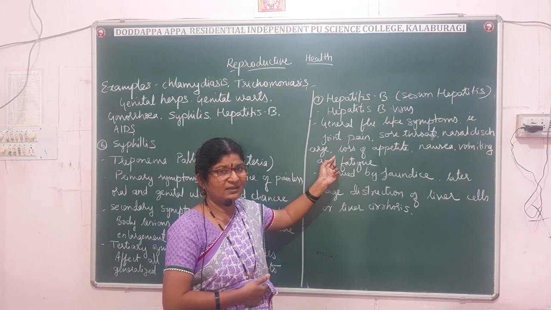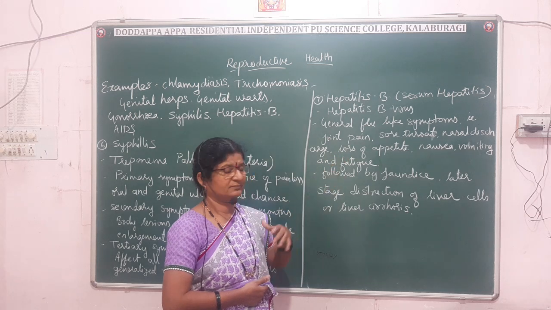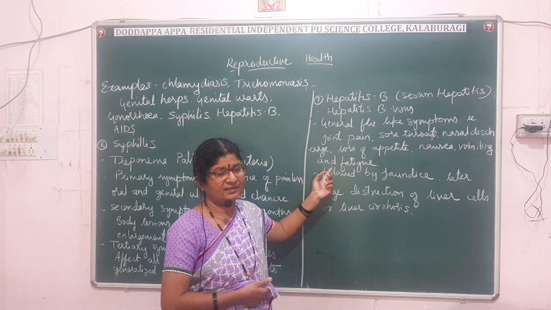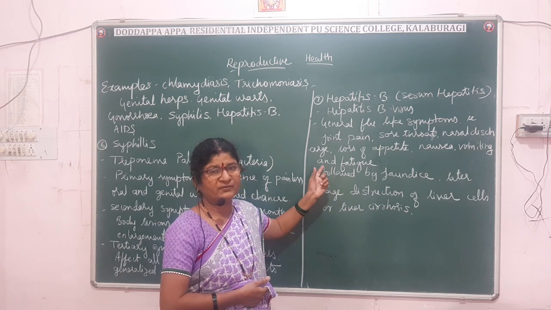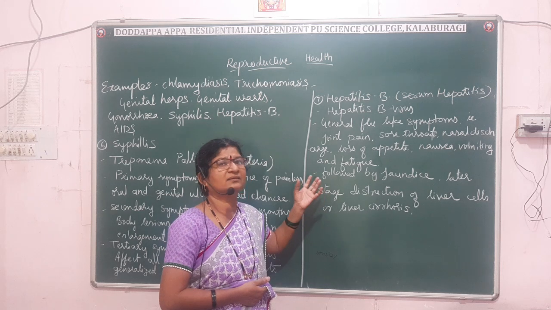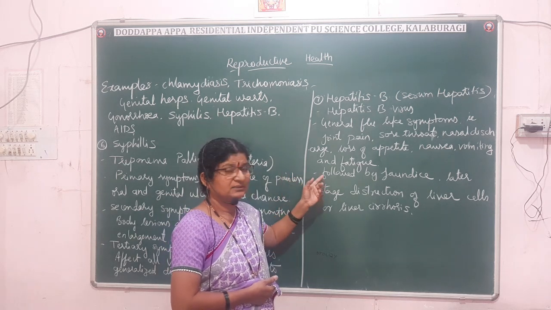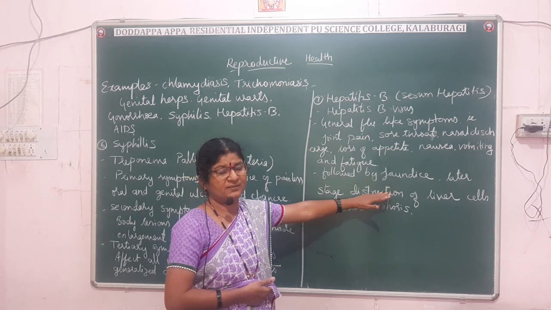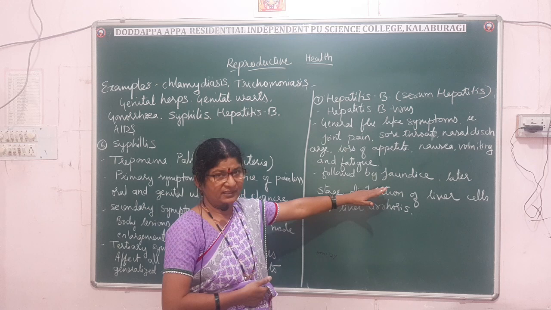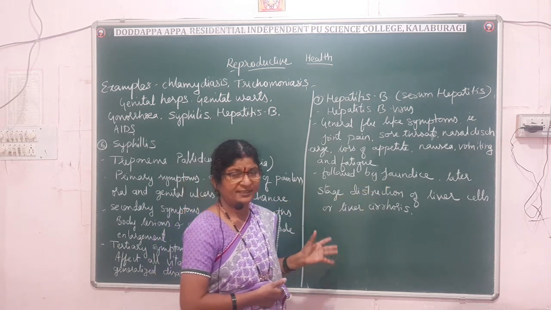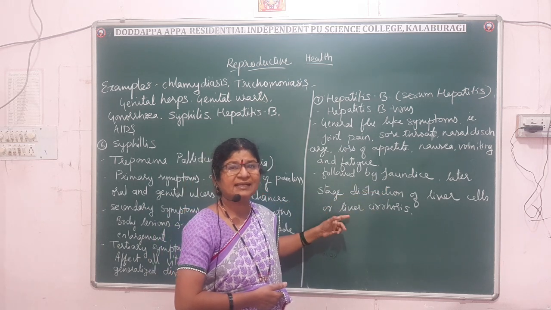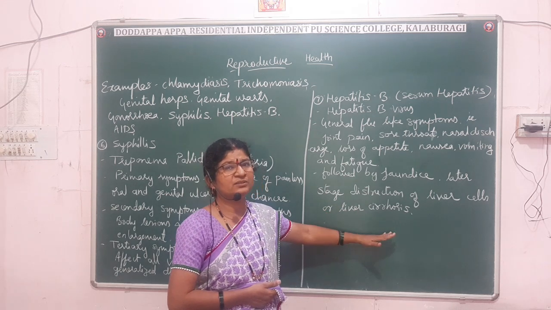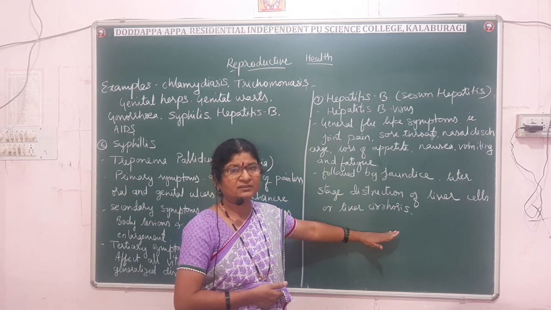The person will not feel like having food, and will have nausea, feel like vomiting, and also tiredness, fatigue. These are the common symptoms which also appear in other diseases like flu. Later these symptoms are followed by jaundice, as mainly the liver gets affected. If not treated in later stages, the liver cells get damaged and it leads to cirrhosis, which is also called liver cirrhosis.